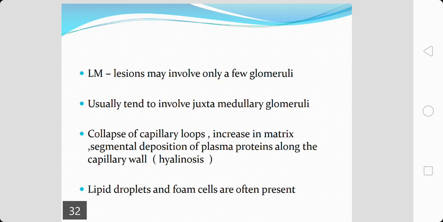There is a segmental deposition of plasma proteins along the capillary wall, known as hyalinosis. We have also noticed lipid droplets and foam cells in focal segmental glomerulosclerosis.